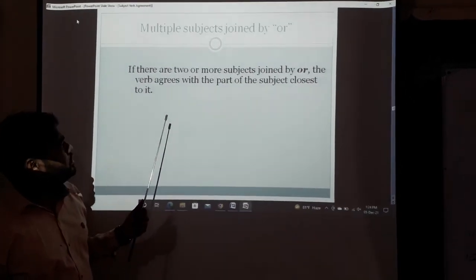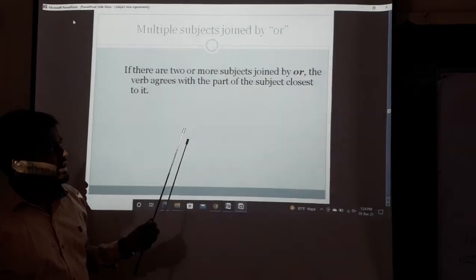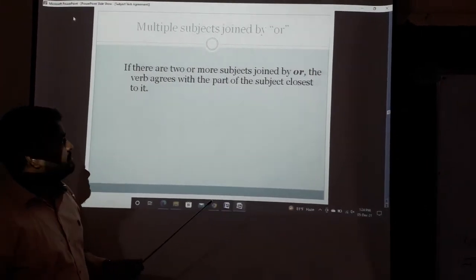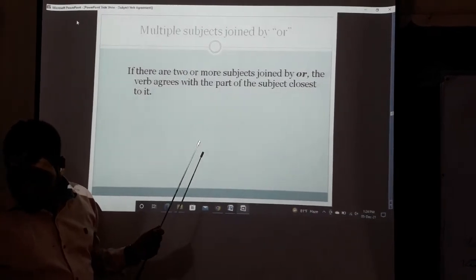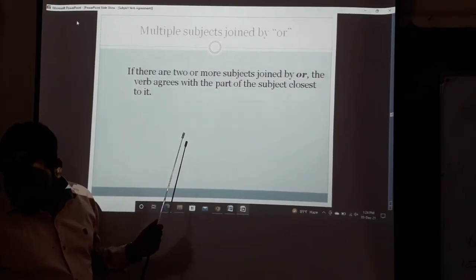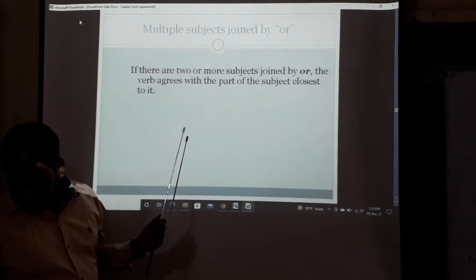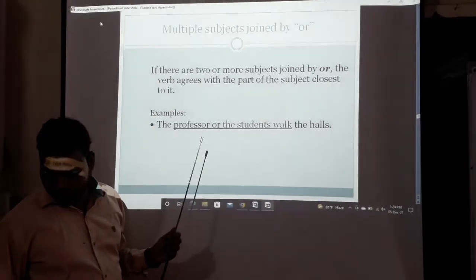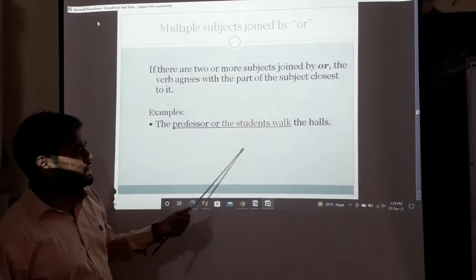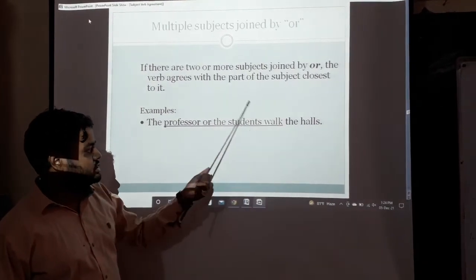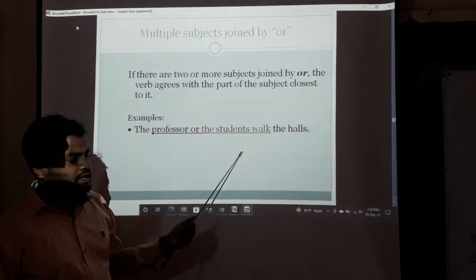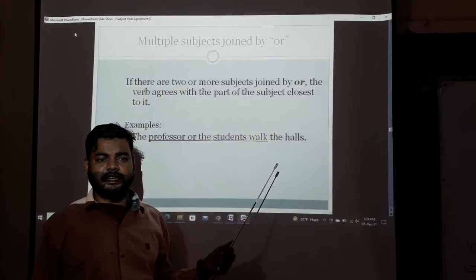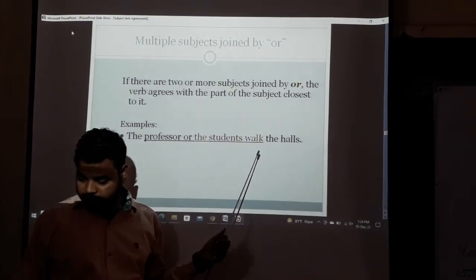if there are two or more subjects joined by "or," the verb agrees with the part of the subject closest to it. Okay. Now we are seeing another example. The example: the professor, or the students. The students is a plural subject, so in this sentence we see a plural verb.